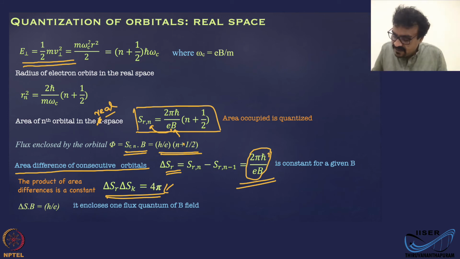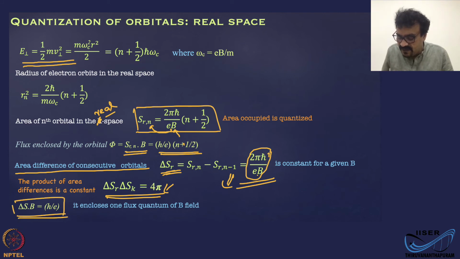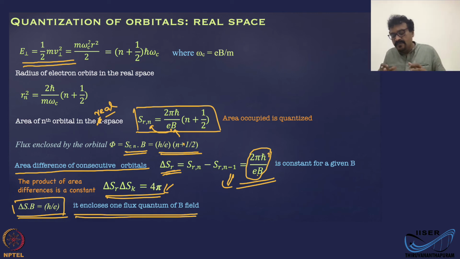And from this relation, you can take the B and multiply by this area. So delta S into B, that is h by E. That is the flux enclosed between two successive Landau levels, which is always h by E. It doesn't matter what field is given, because it's always h by E, it is independent of the field.